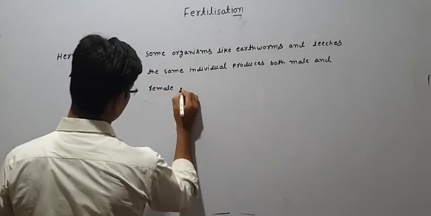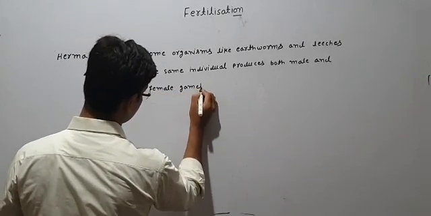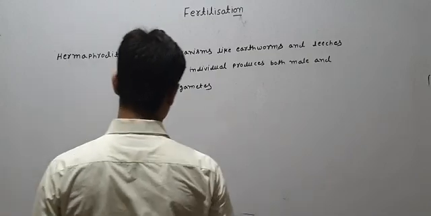Both gametes are produced, male and female gametes, by a single body. You see, male and female gametes.